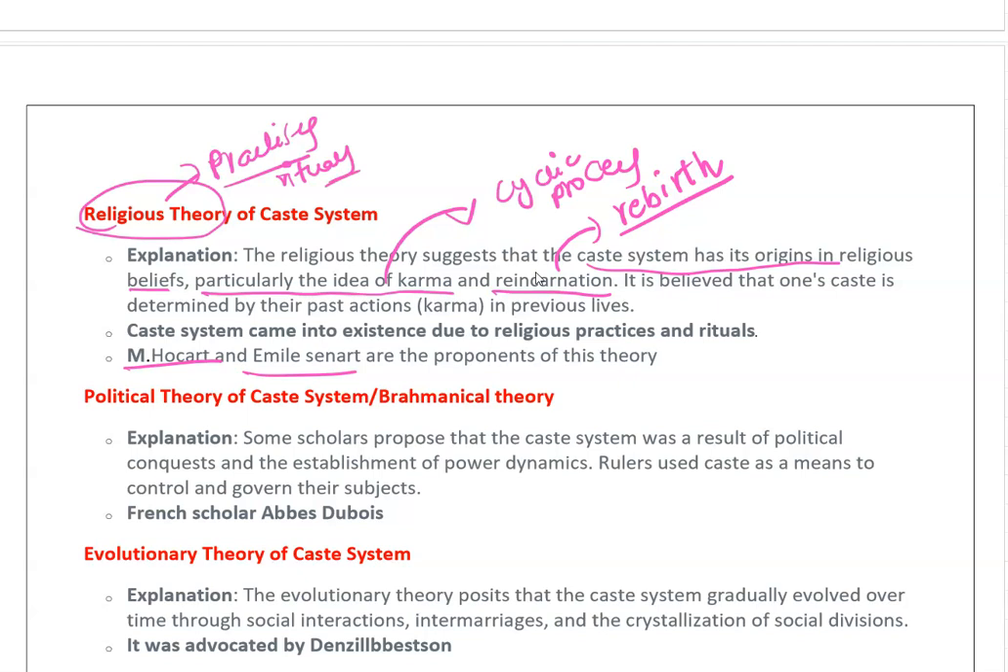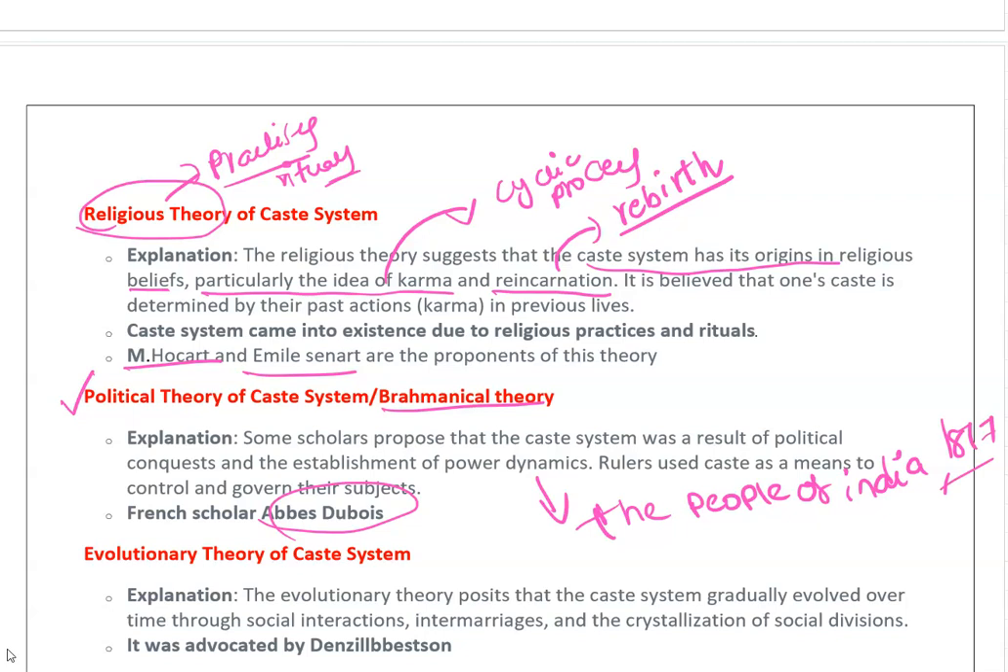Next, the political theory of the caste system, or the Brahmanical theory. Let's discuss this one a little bit. The propounder of the Brahmanical theory is Abbé Dubois. In his book The People of India (1817), he explained that the caste system originated and developed in India because of Brahmins.